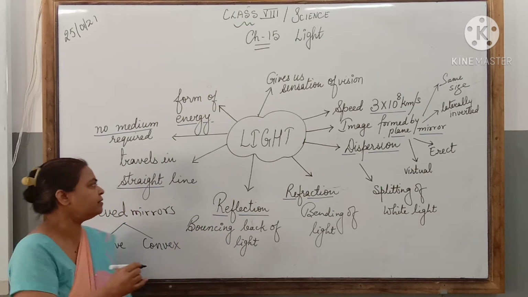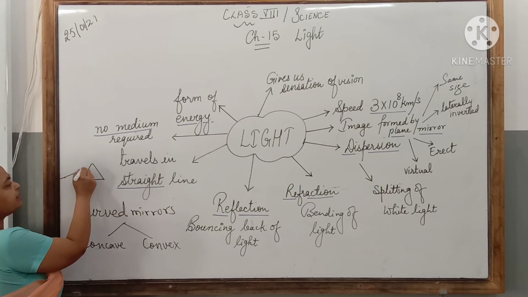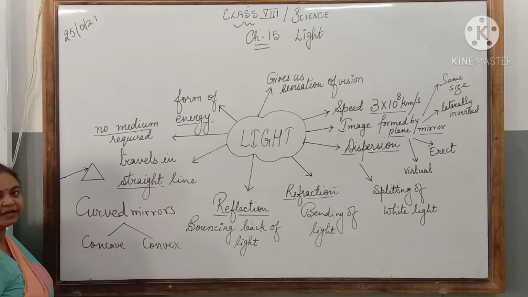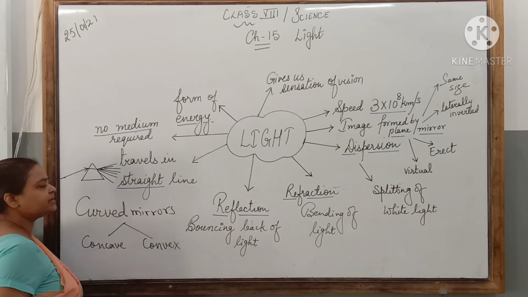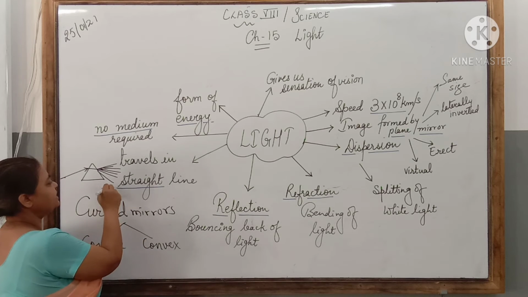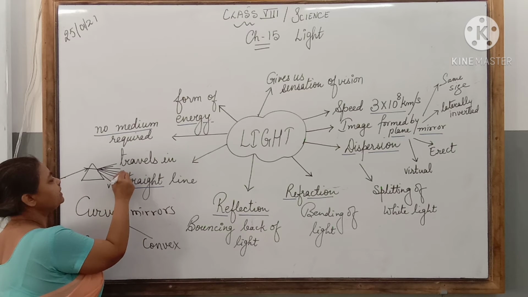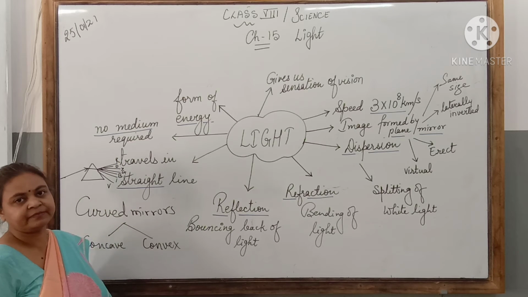When you have a prism, suppose, and a ray of light enters obliquely, it gets split into its constituent 7 colors, right? And those 7 colors are designated by the VIBGYOR: violet, indigo, blue, green, yellow, orange and red.